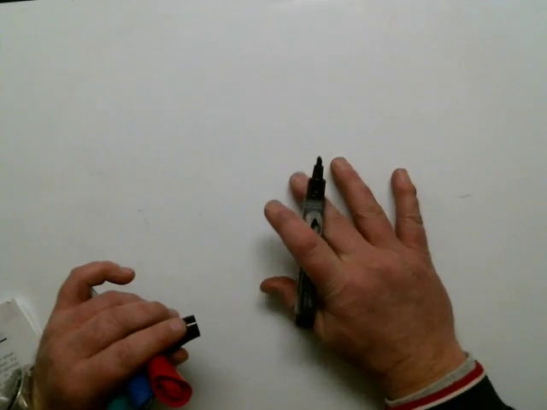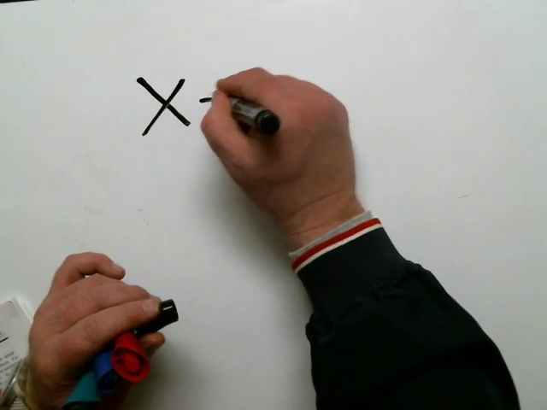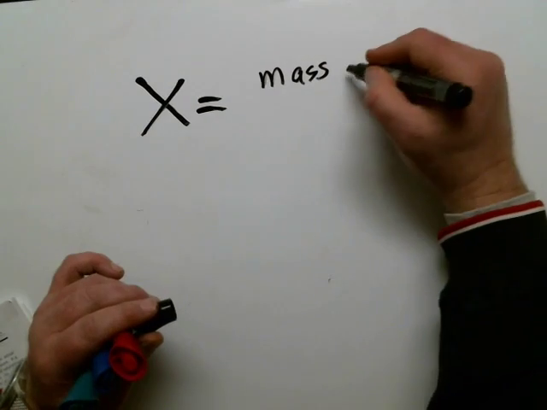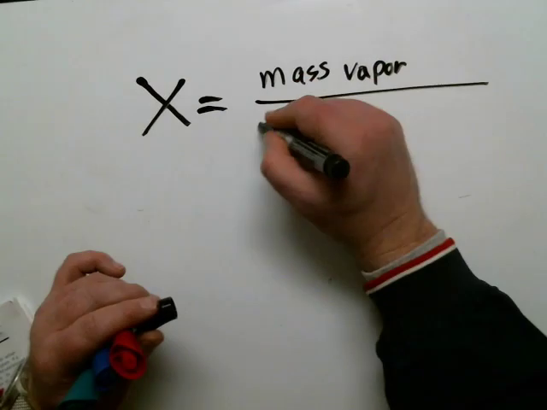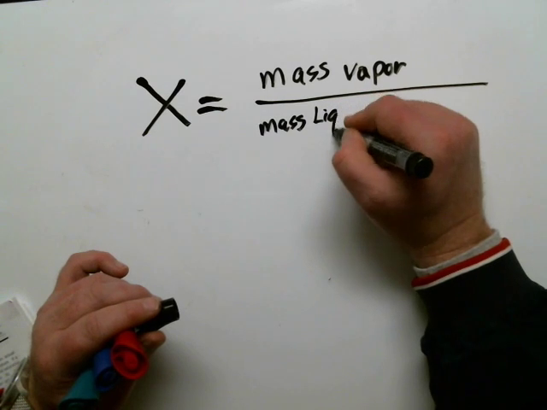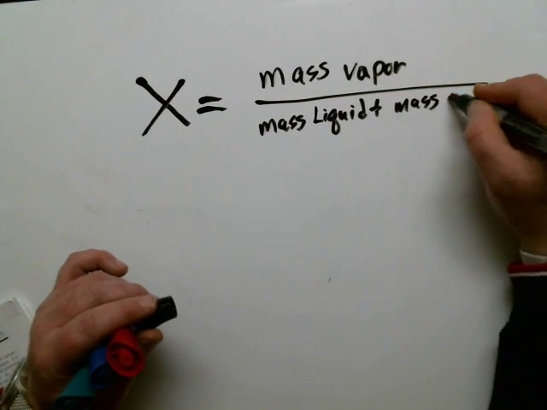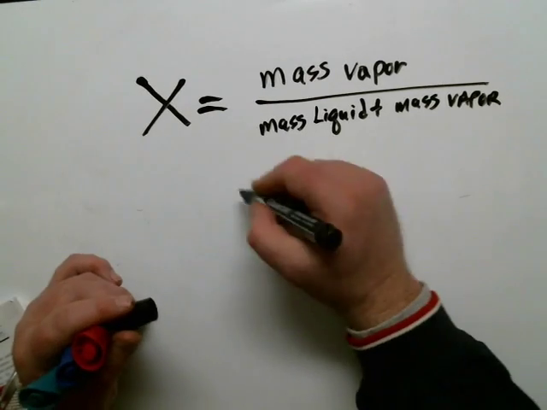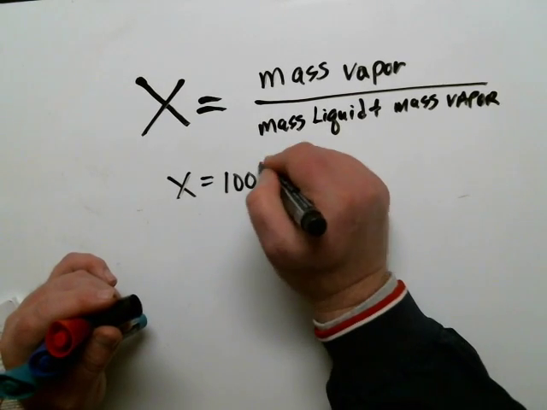All right, so quick review so that we don't get messed up when we go to this next topic. We said quality is equal to mass of the vapor, of the steam, divided by mass of the liquid, or water, as I said last time, plus mass of the vapor. And when I have all vapor, if I had 100% vapor, we say quality equals 100%.